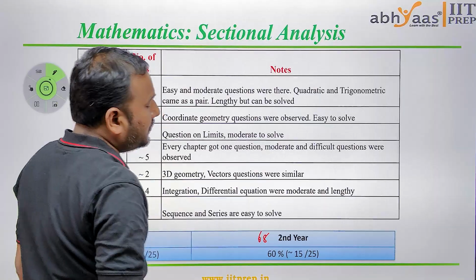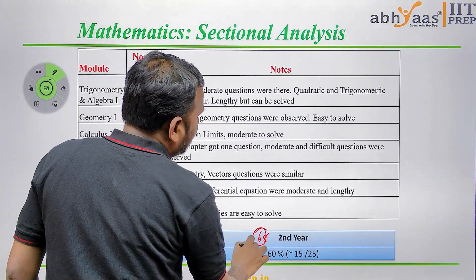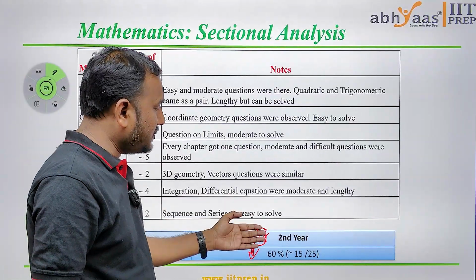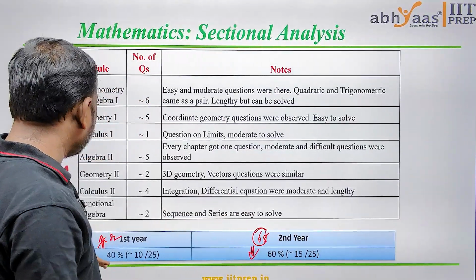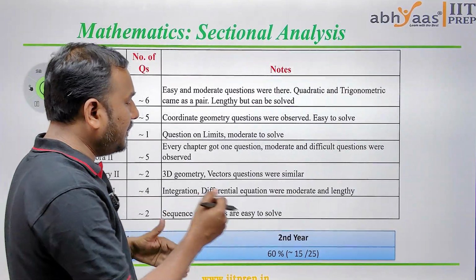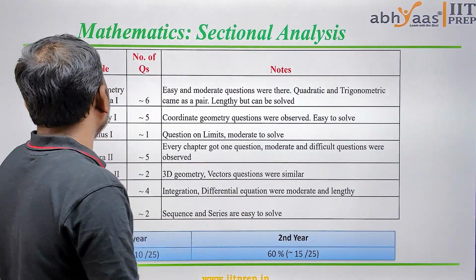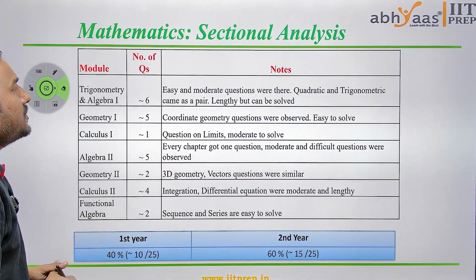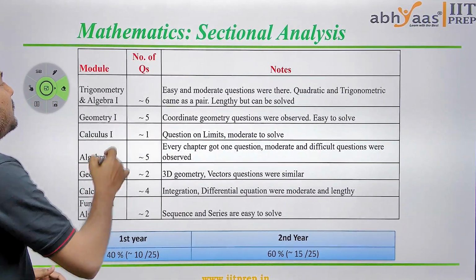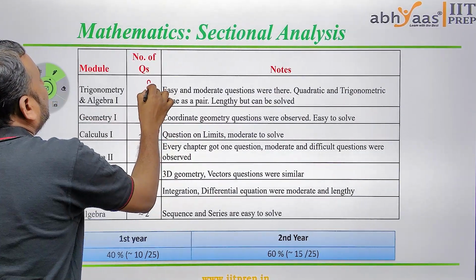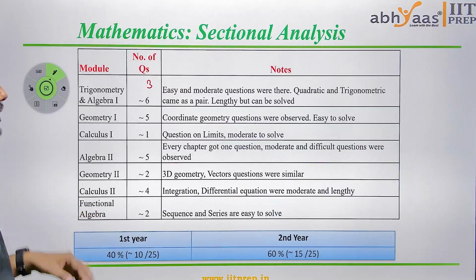So in the morning shift we have seen 68, which means there was a low weightage in the second year, and the first year saw a little bit of increment, so the weightage will increase slightly. Now when you come to trigonometry algebra, there were 6 questions, and in the morning shift we saw only 3 questions. Here we have seen 3 questions, and in geometry part, 5 questions.